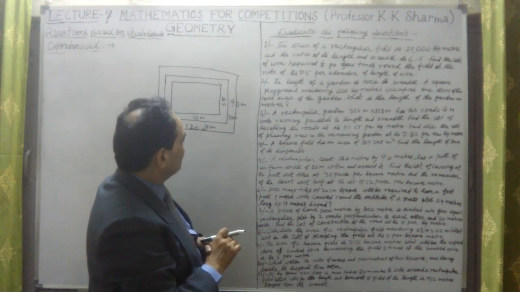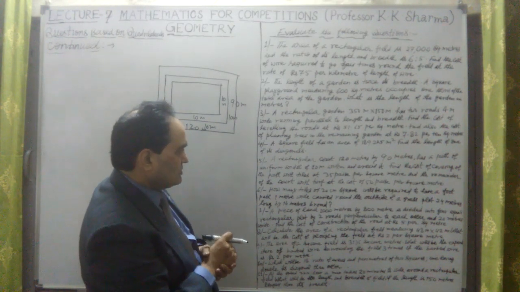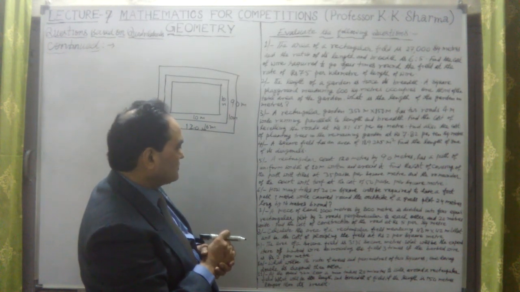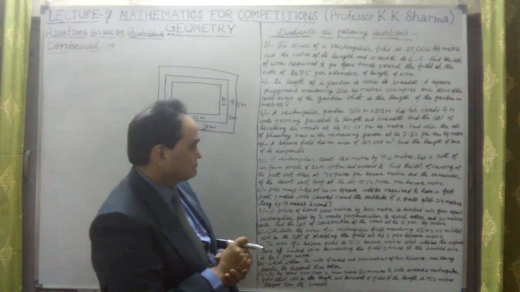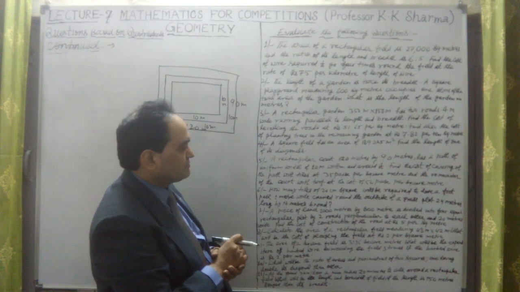Okay, so now let's take what is the area. Now it says find the cost of covering the path with tiles at 35 paise per square meter and the remainder of the court with turf at the cost of 50 paise per square meter.